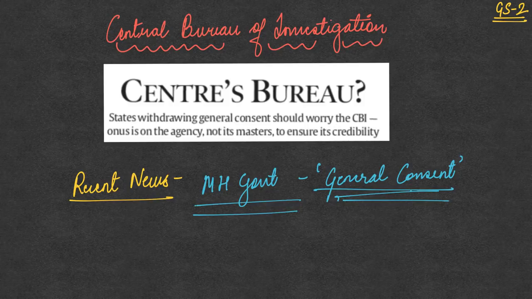See, usually whenever there is any law and order problem or any crime happening in the country, there are two levels of responders. One is the local police, which is the immediate responder, local police also being a state subject. It's also the closest to any crime that is occurring within the state. So it is the police which will respond to any crime that is happening in the state. That will be the first response.